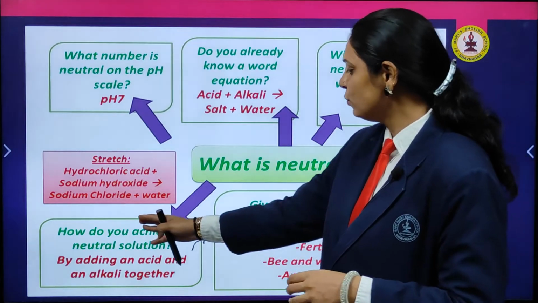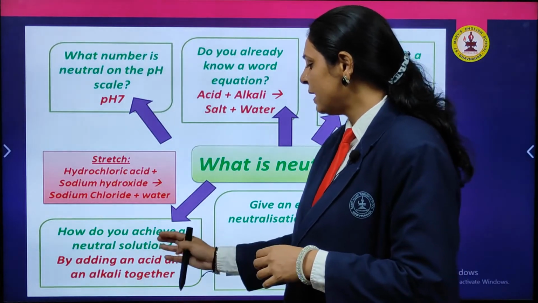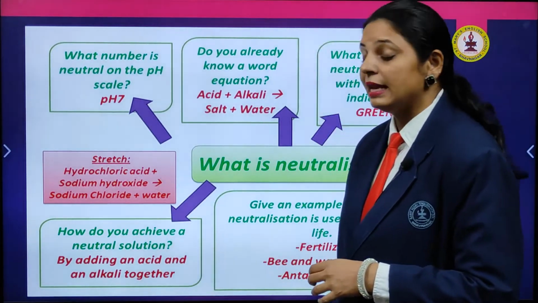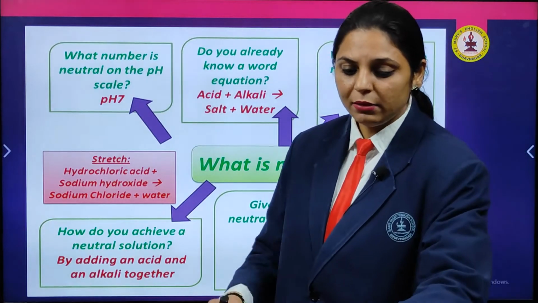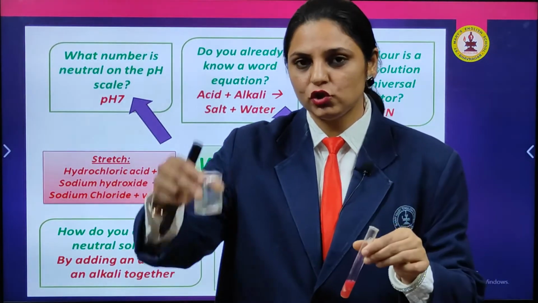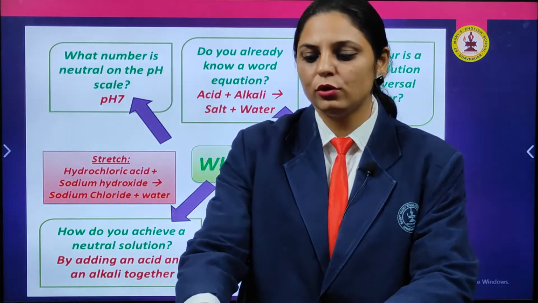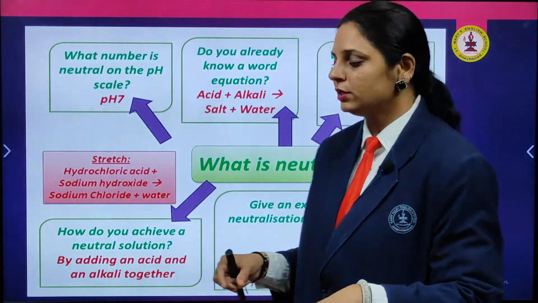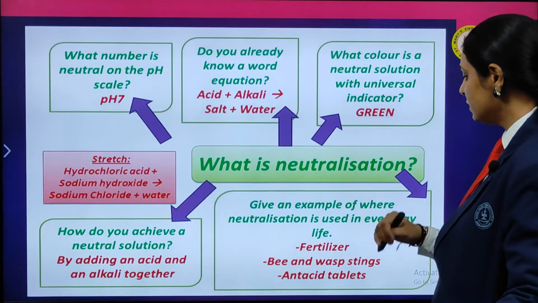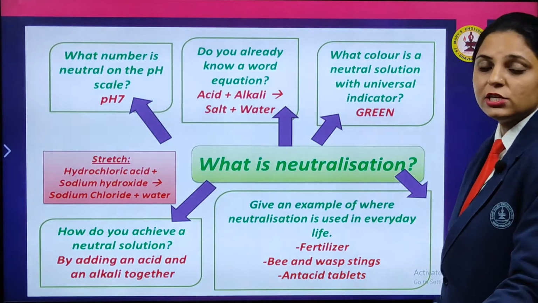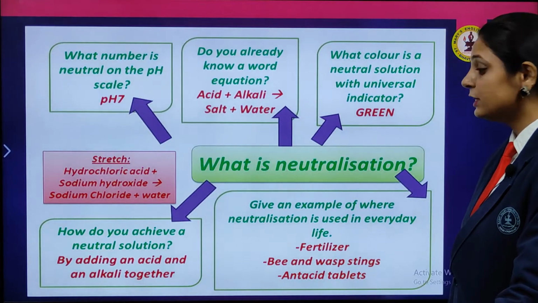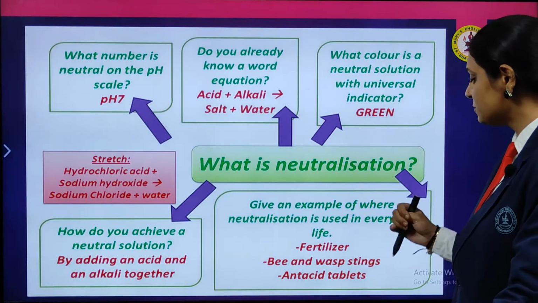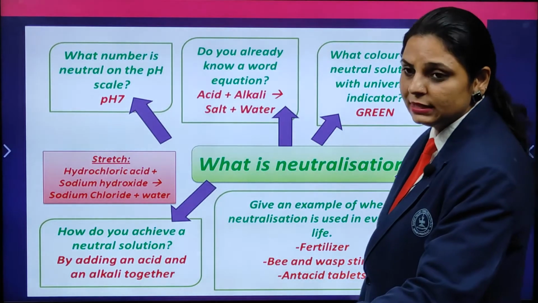And how do you achieve the neutral solution? By adding the acid and alkali together. When I mix the alkali, the base solution, with the acid, then I am going to get this neutral solution, and in this, salt and water are there. Examples of neutralization in day-to-day life are fertilizers, bee and wasp stings, and antacid tablets.